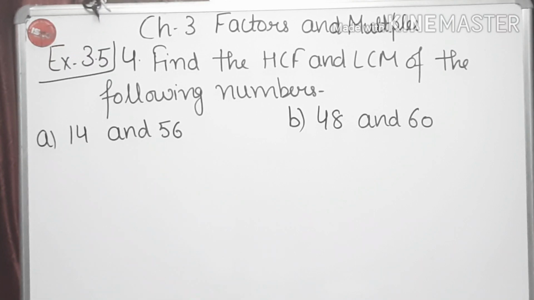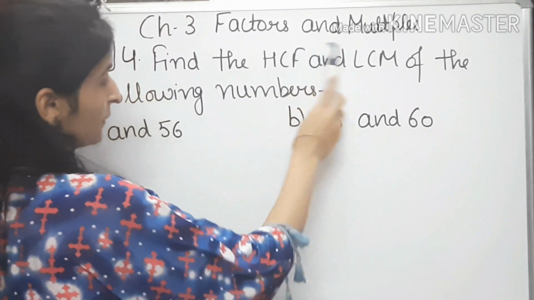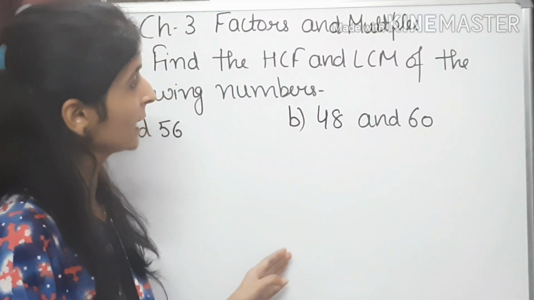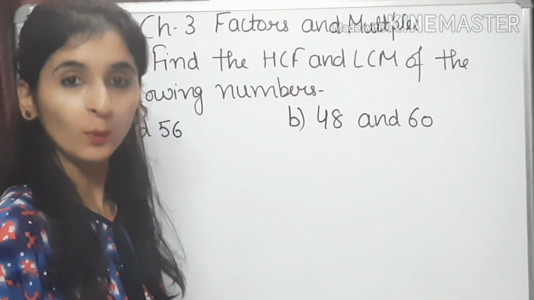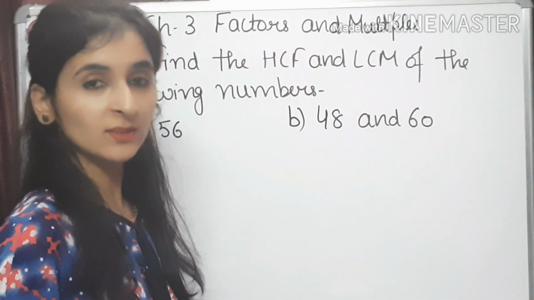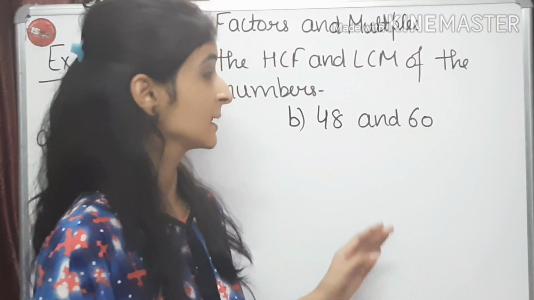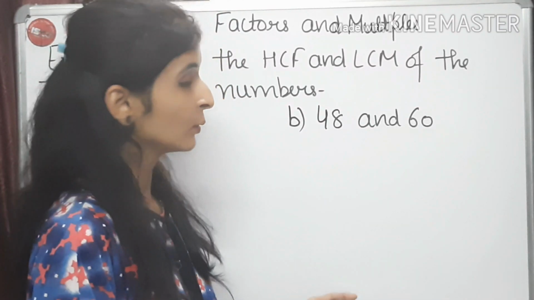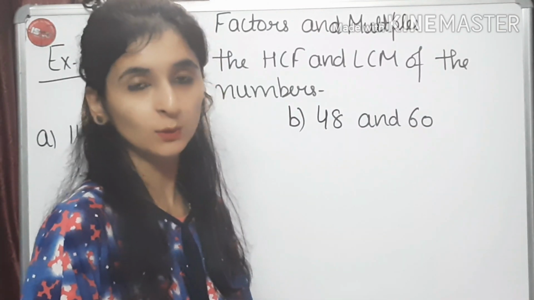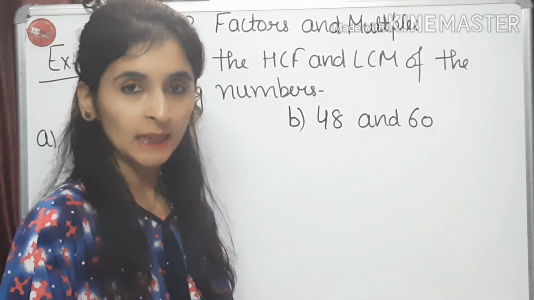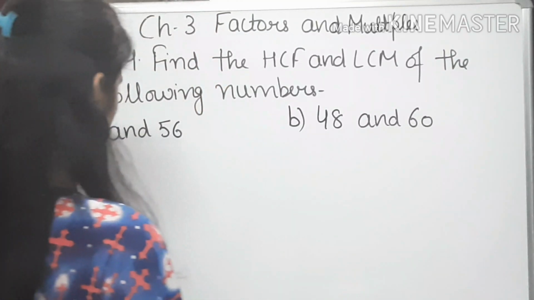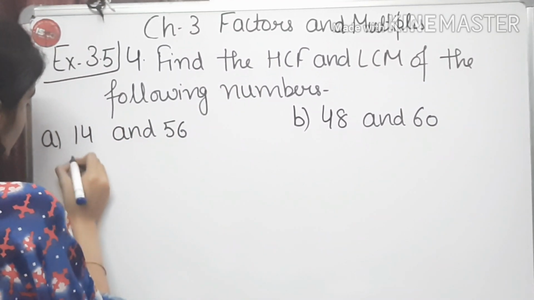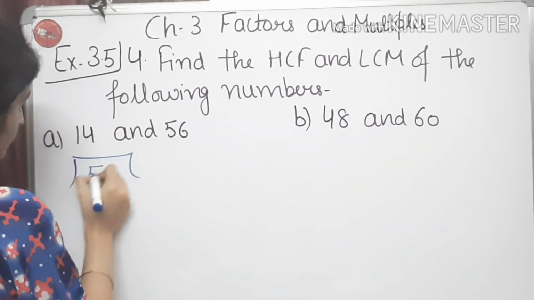Then we have question number 4. Find the HCF and LCM of the following numbers. So here we have to find out the HCF and LCM both. It is not mentioned here that you have to find the HCF and LCM by any particular method, right? So you can take any method to find HCF and LCM. Suppose firstly we have to find HCF, then I am going to take the division method.